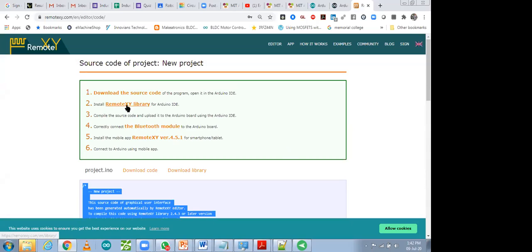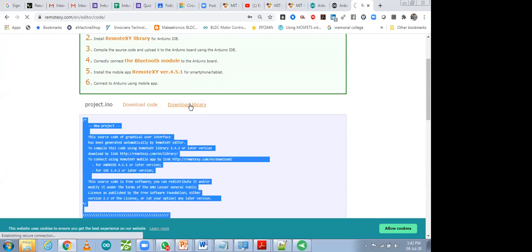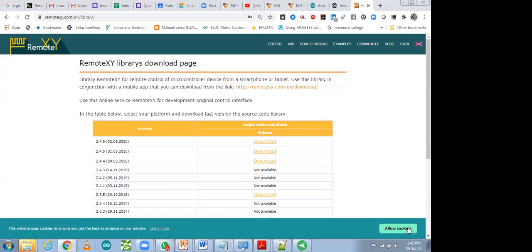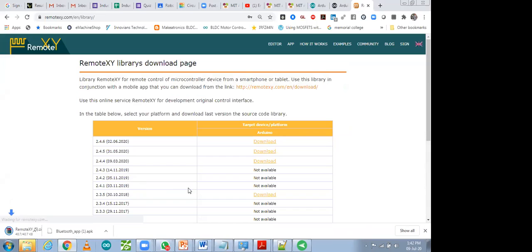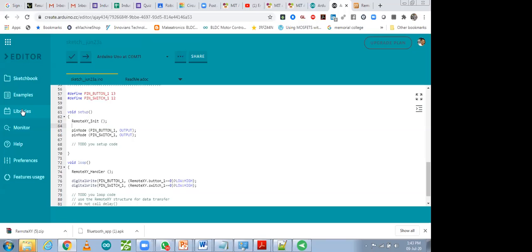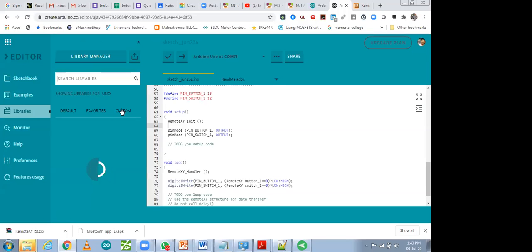install the RemoteXY library. How can you install it? First download it in zip format. Click on download; the library you will find over here. As you click download, your zip file will get downloaded. Now you have to add this library to the cloud or your Arduino. I'm going to upload this library on the cloud. Over here, to add a library, go to libraries. In the libraries, click on custom library.